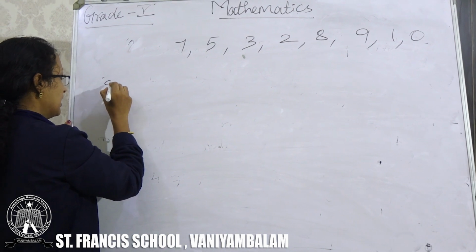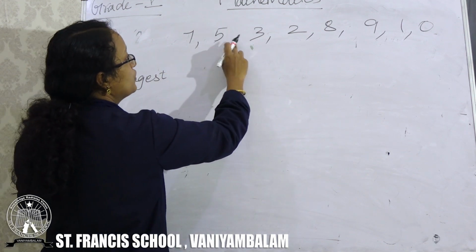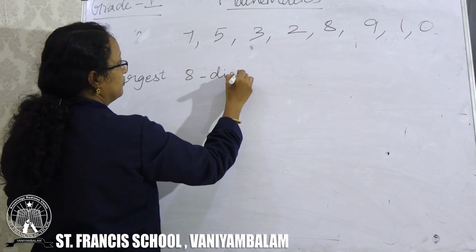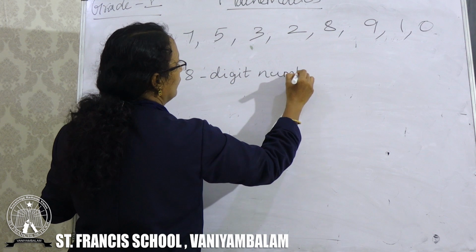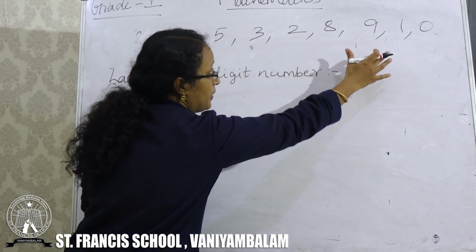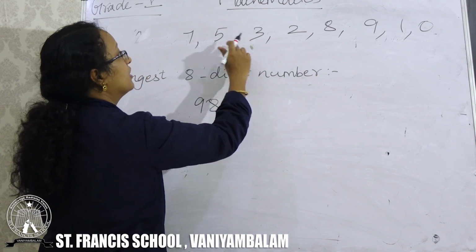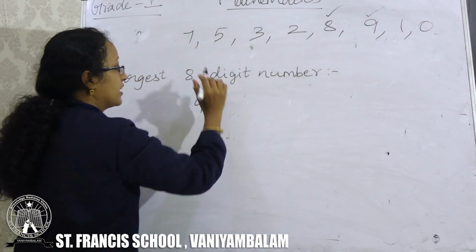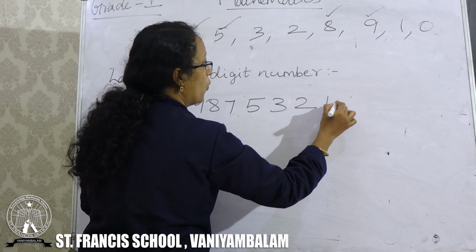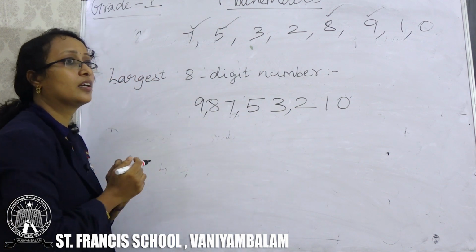So what will be first? Let us find the largest. How many digits are there? 1, 2, 3, 4, 5, 6, 7, 8. So the largest 8-digit number. How will you form it? Check what is the bigger digit. 9. Then what is next? 8. Next, so this is over. Next 7, 5, 3, 2, 1, 0. This is your largest 8-digit number.